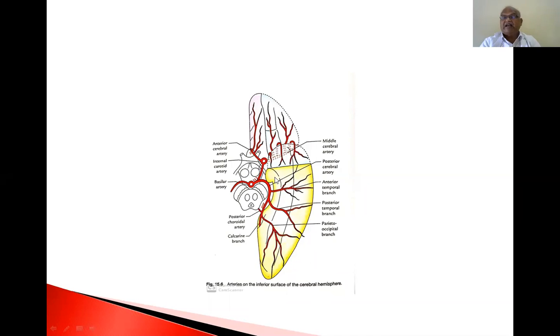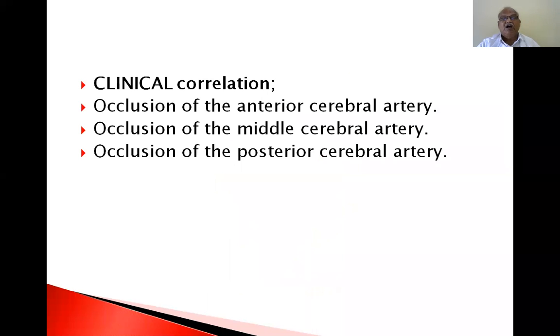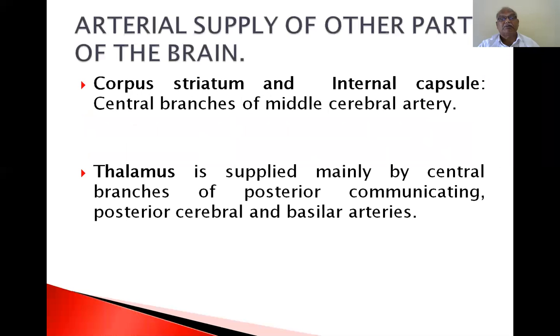So, by seeing this diagram: posterior cerebral artery supplying, yellow in color; middle cerebral artery supplying, blue in color; anterior cerebral artery supplying, violet in color. This is a clear-cut diagram that gives a clear-cut idea to follow my lecture, and see the PowerPoint once again. Clinical correlation. Occlusion of the anterior cerebral artery produces certain symptoms. Occlusion of the middle cerebral artery produces certain symptoms. Occlusion of the posterior cerebral artery produces some symptoms.